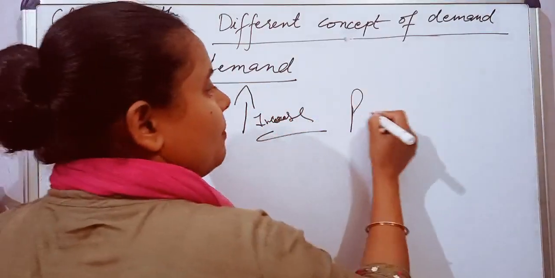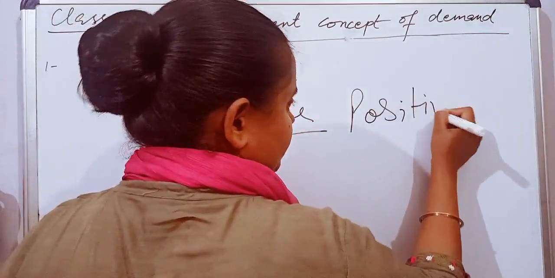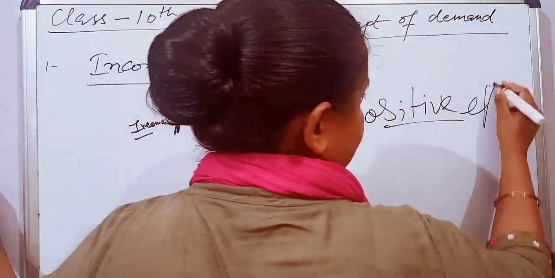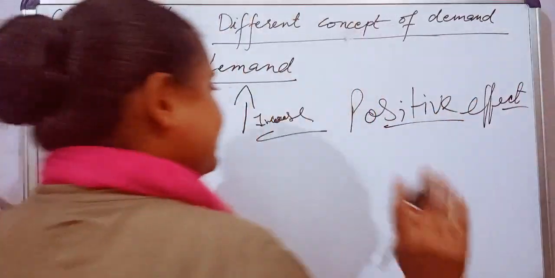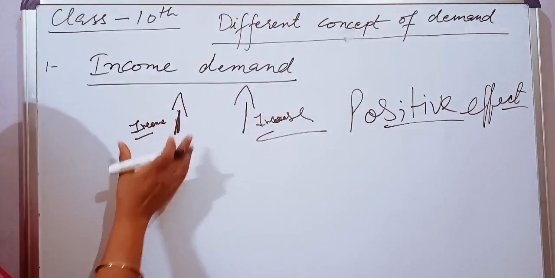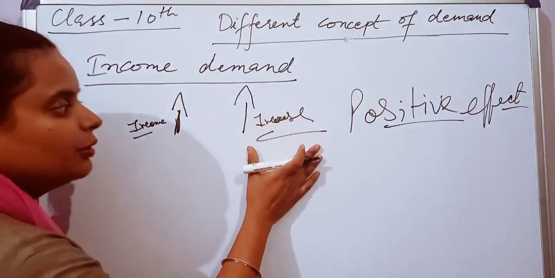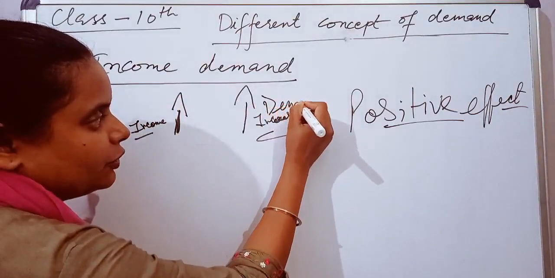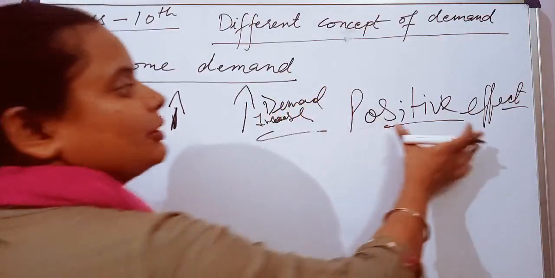It has a positive effect. When the income of a consumer increases, the demand for a commodity also increases.